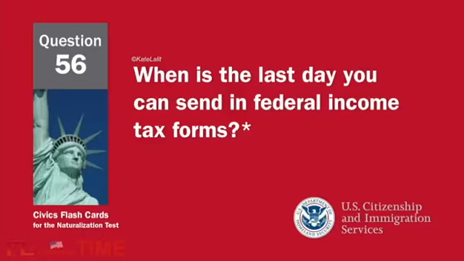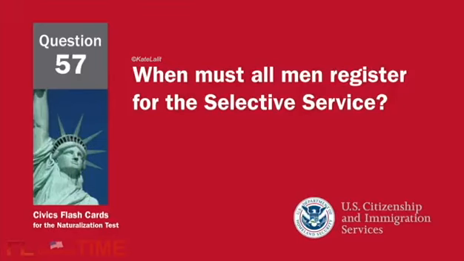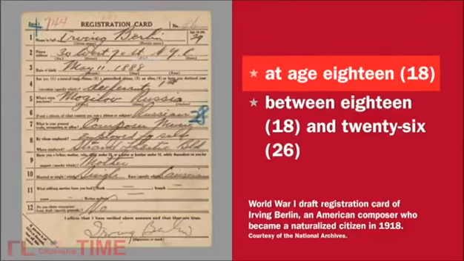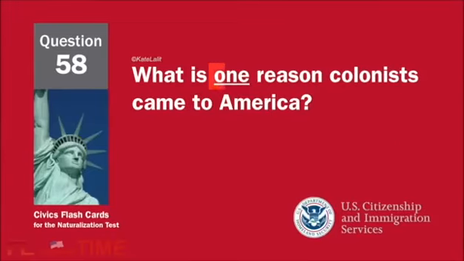When is the last day you can send in federal income tax forms? April 15th. When must all men register for the Selective Service? At age 18. What is one reason colonists came to America?